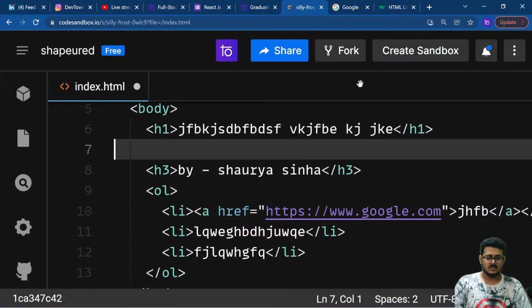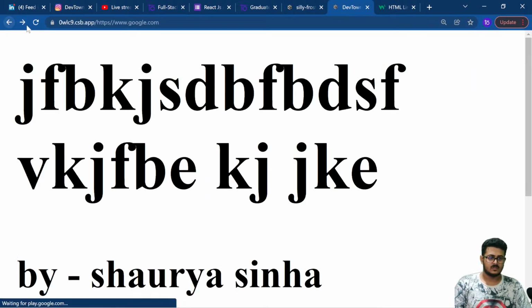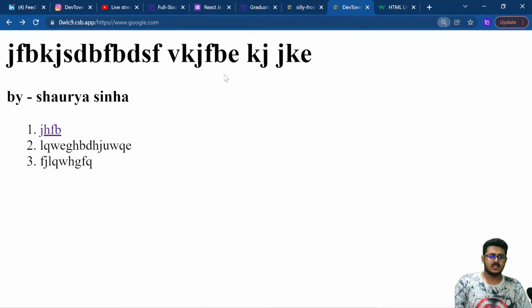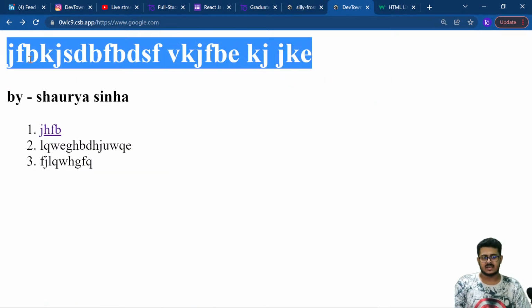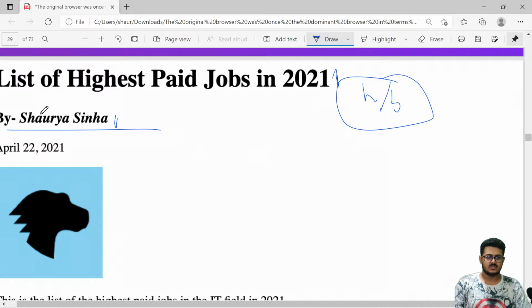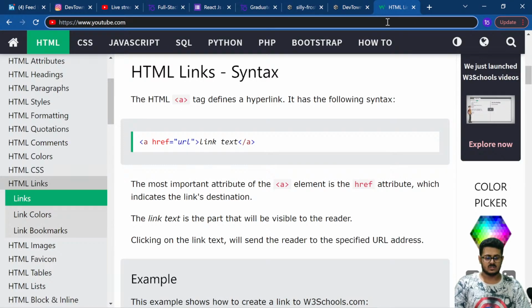Let's save it and then go back to our website and reload it. So I'm able to see that we are having the h1 tag right over here. We are having the "by Shaurya Sinha" right over here. When you look at the image, you are able to see that Shaurya Sinha is in italics. We need to convert this particular thing into italics. So what are the options available to us? If you don't know, just search for the same.